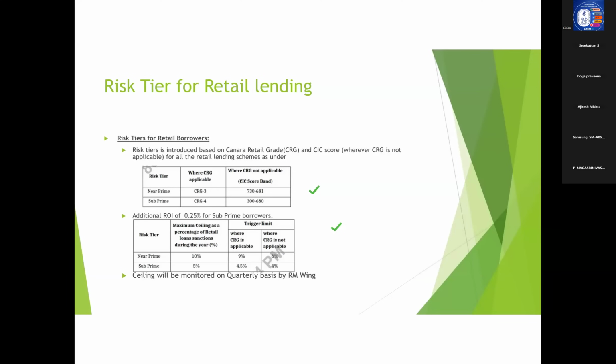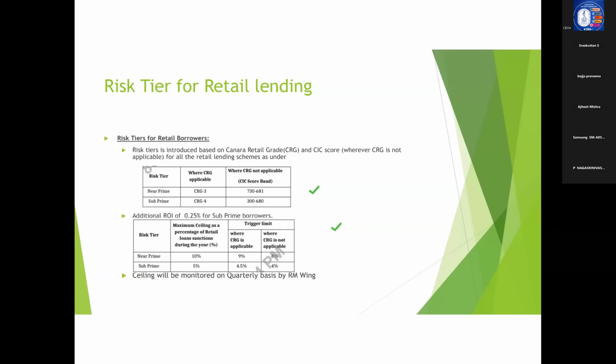Now, who is going to monitor this? At the branch level, we need not monitor. At the RH level also, we need not monitor. The monitoring will be done by RMV on a quarterly basis. They will keep track of the retail lending sanctions by the bank, various RHs and branches during every quarter, and they will see how much percentage has been lent towards near prime and subprime categories. If the percentage is above that trigger level, that is 9%, they will initiate remedial actions. That is, they will issue an advisory that henceforth we should not go on lending to near prime and subprime categories.